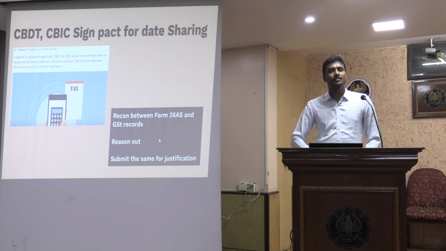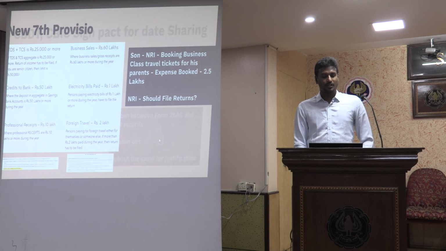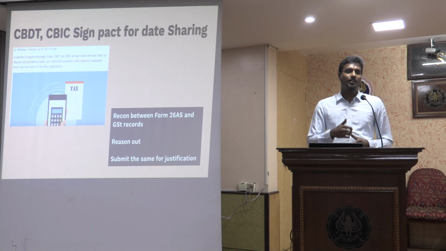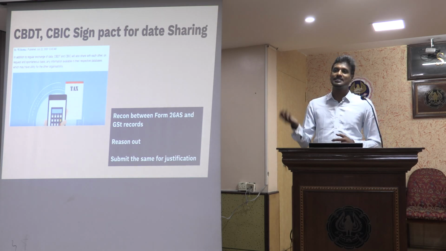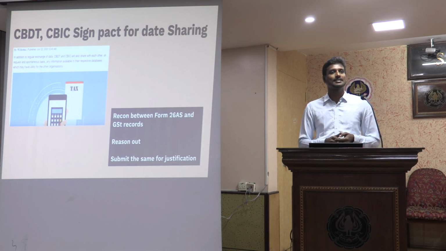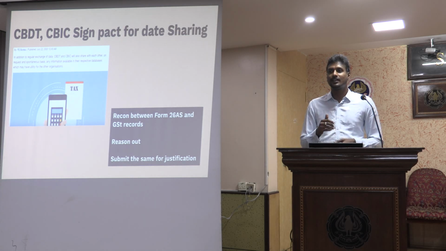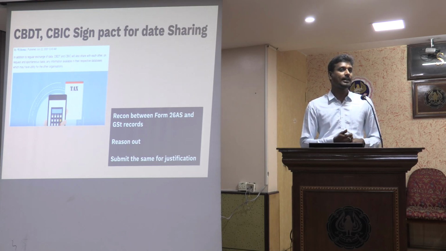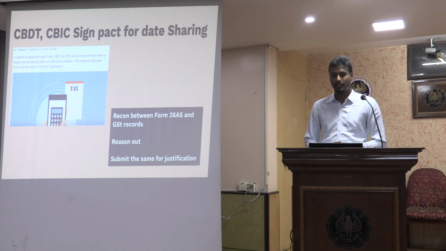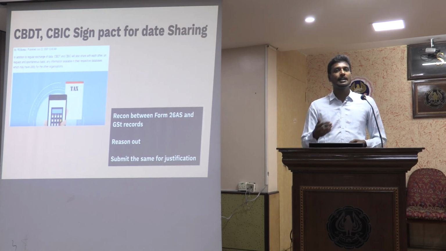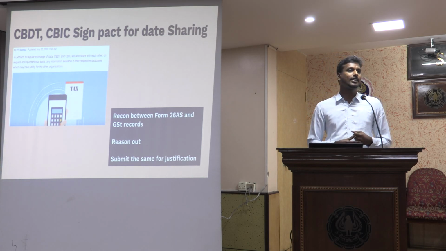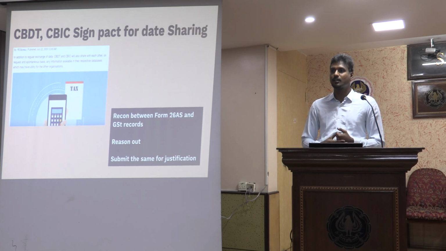So it is suggested that we have the reconciliation done between the turnover appearing in the 26AS and as per the GST records, and keep that reconciliation statement ready right now, so that whenever there is a notification, notice, letter or clarification being sought by either authority, the GST authority or the income tax authority, it would be readily available for us to submit the justification. This is a case where notices are coming in for 2017-18 and 2018-19, where there are differences between the GST turnover and the income tax turnover.